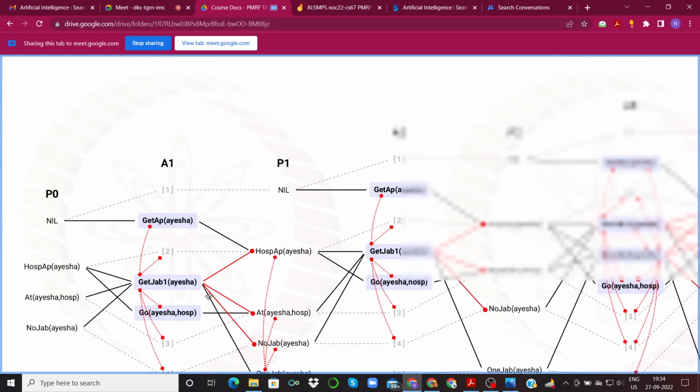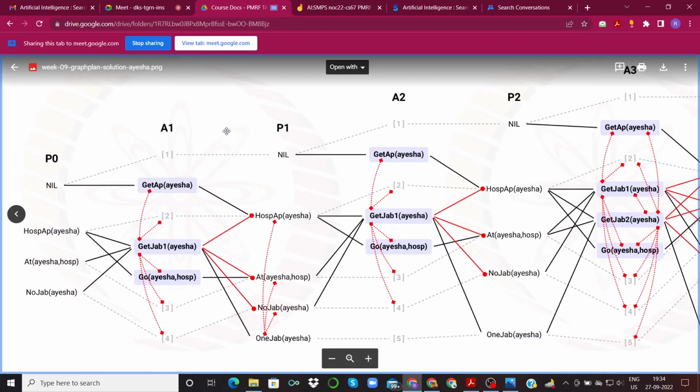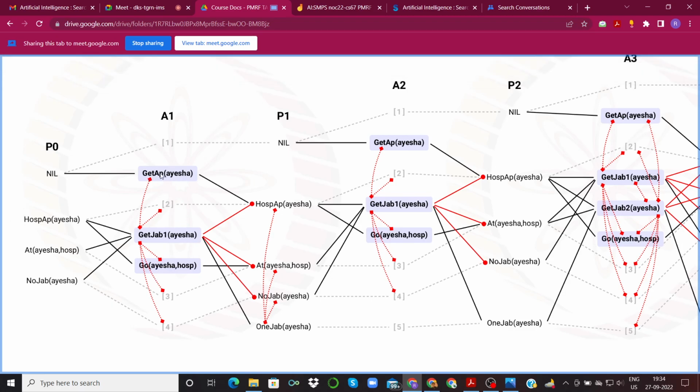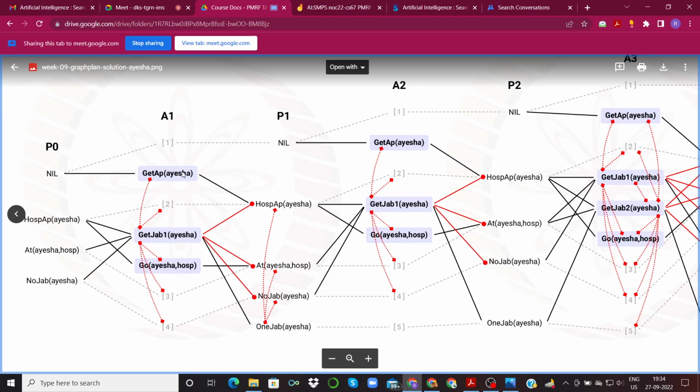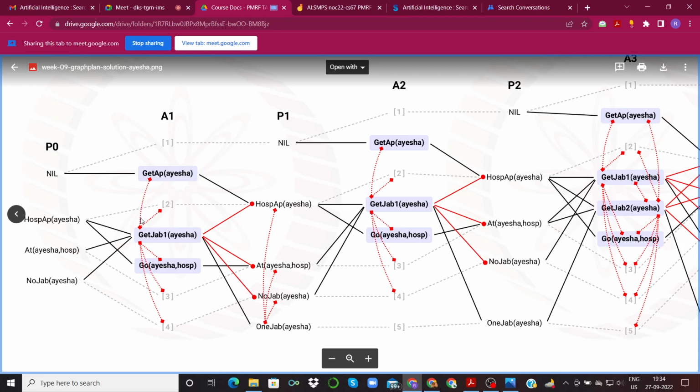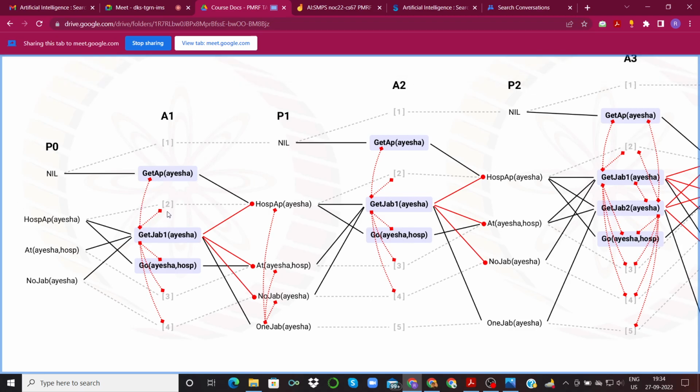Now this is the planning graph for Aisha. This is the most complicated one, or the most lengthy one. So we were given three pieces of information about Aisha, and we incorporate all of them, and we see that there are three possible actions that could be applied in the first action layer: get appointment Aisha, get jab 1 Aisha, and go Aisha hospital. And we add the respective prerequisites and the positive effects marked by these black edges. And the negative effects, remember, are marked using these bold red edges, and these dotted red edges indicate when two operators are mutex.